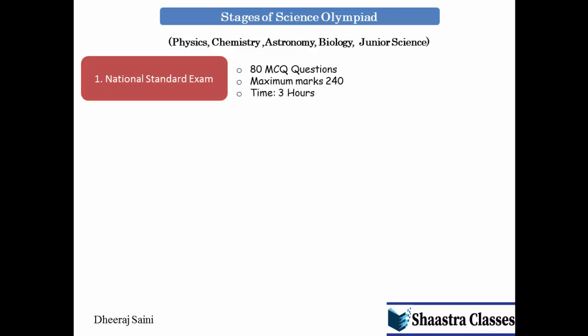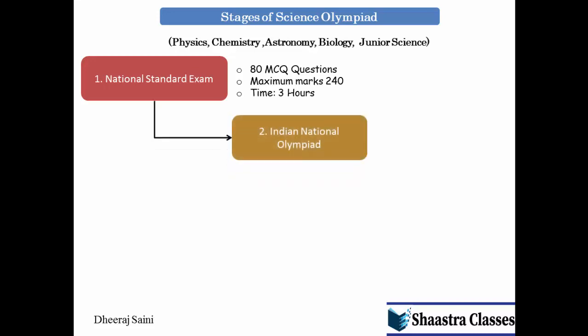The pattern for the exam is you have 80 multiple choice questions that you have to solve in 3 hours. The maximum mark for the entire paper is 240 marks. Students who qualify the first round will go to round 2, that is the National Olympiad. Again, the National Olympiad will be held individually in all these subjects. In the National Olympiad, the paper pattern is you will have 6 to 8 subjective questions that you have to answer. Maximum marks will depend on which subject you are giving, and it is going to keep changing each year. The time limit is 3 hours for the exam.